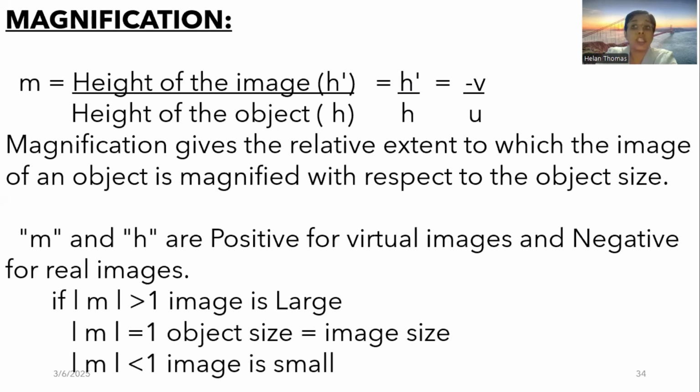So if the modulus of the magnification is greater than 1, the image is a large image, while if the modulus of the magnification is less than 1, it's a small image: the image formed is smaller than the object size. While if the magnification is greater than 1, the image size is larger than the object size.